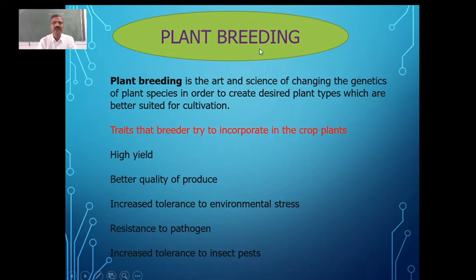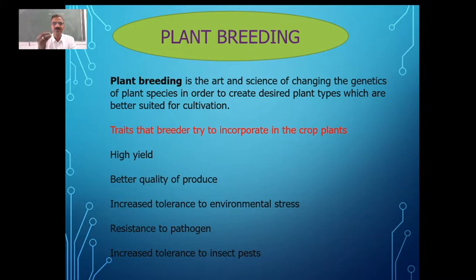Then secondly, better quality produce. So it is not only the quantity, high yield is concerned with the quantity. But here we are also concerned with the quality. Quality as far as the nutrient content is concerned. Quality with respect to the keeping status or keeping quality, you can say, which we also call shelf life.